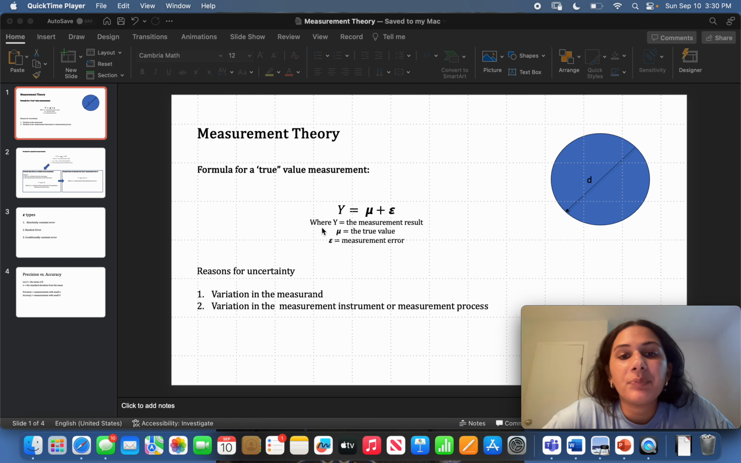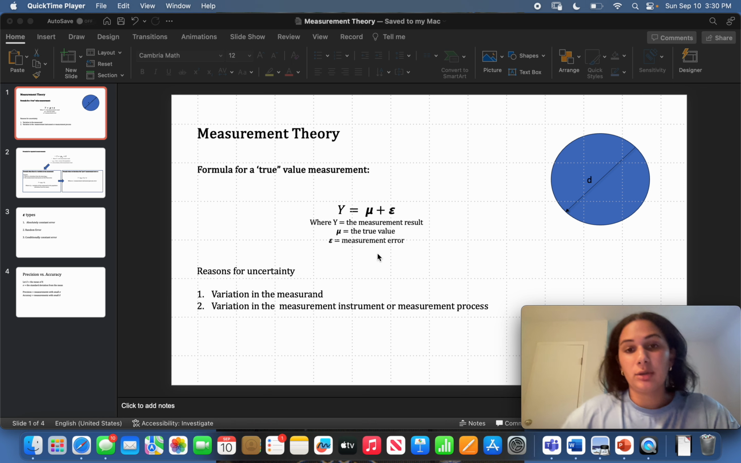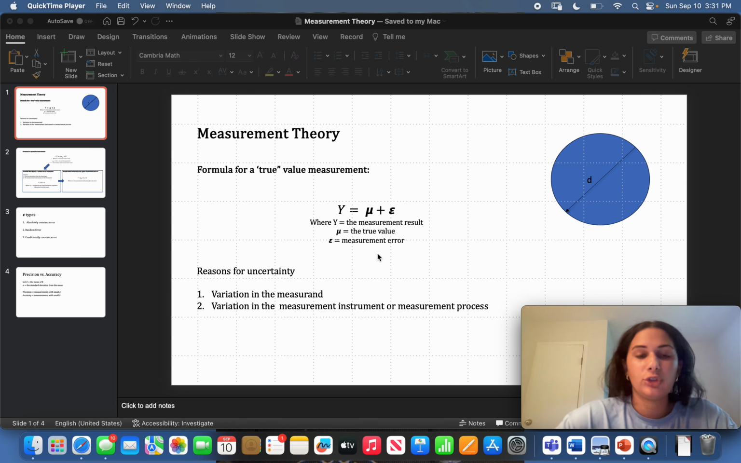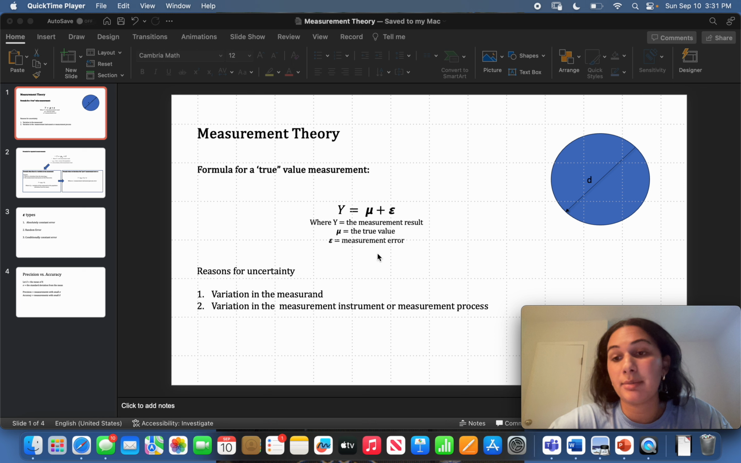So here we have a formula for the true value measurement. Y is going to be the measurement result, mu is the true value, and epsilon is the measurement error associated with the measurement. Once we start taking repeated measurements, we're going to get different values for every measurement, essentially. And the reason for that is that once we start taking repeated measurements, we're going to have a certain level of uncertainty. So one reason for that uncertainty is variation within the measurand.